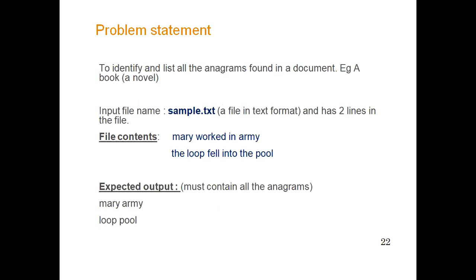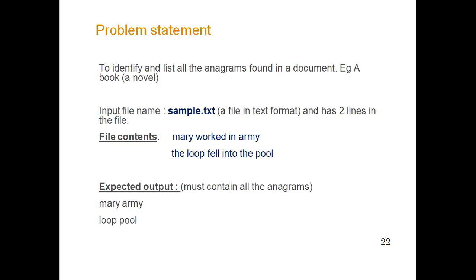Here the problem statement is to differentiate and list all the anagrams found in a document. For example, a book. There can be a number of anagrams in a particular book. Suppose I have a book, any novel.